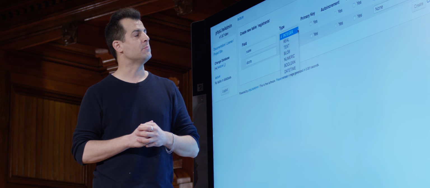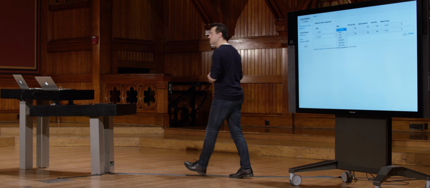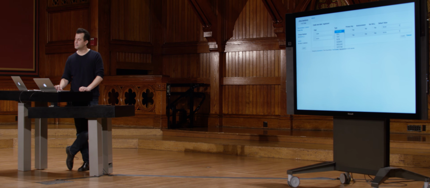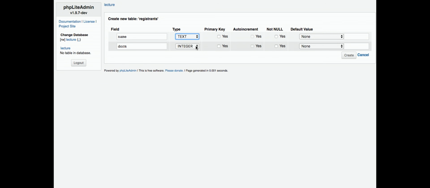So what should name be? Given all that, there aren't really too many options. And indeed, my instincts are to go with text. So I'm going to do that for name and for dorm. And then I'm being prompted by this web form for a few different questions.